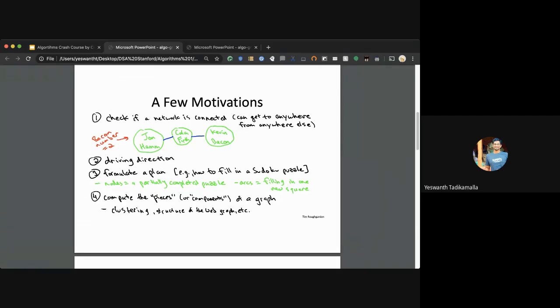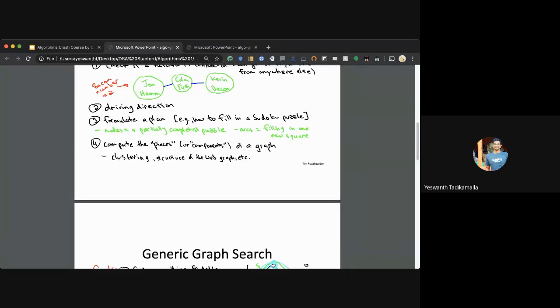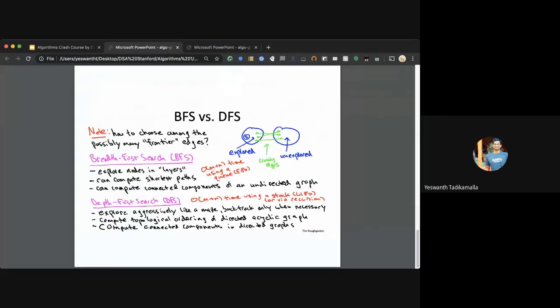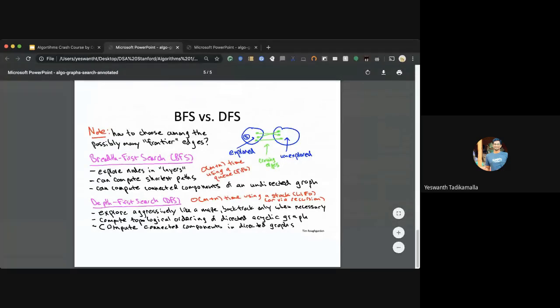How do I quickly connect to some network somewhere else, probably in the USA? What's the shortest path that's possible? That kind of real world problem can be solved by visualizing the data in the form of graphs. Two of the most important graph search algorithms are breadth first search and depth first search.